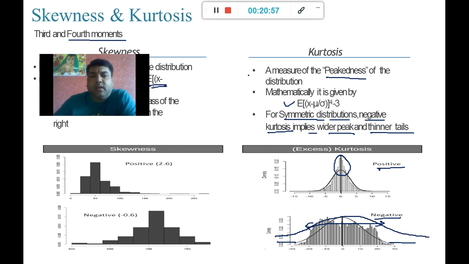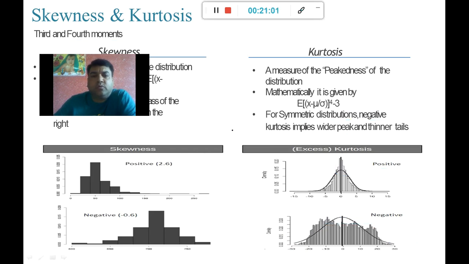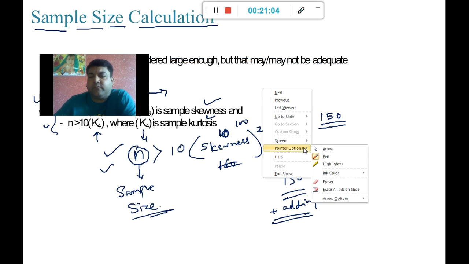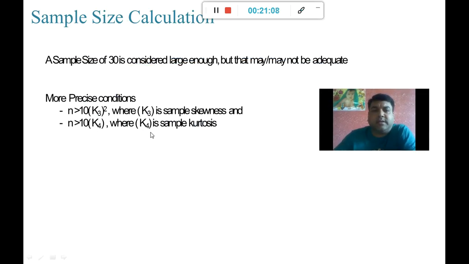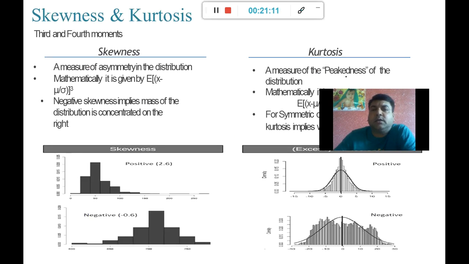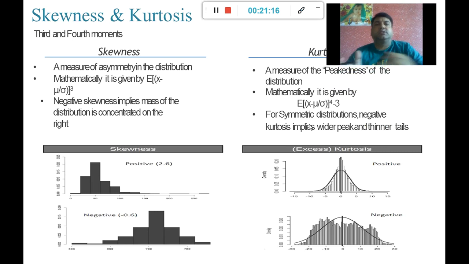So this is how we calculate the skewness and kurtosis value, and we use these values for the purposes I have just explained to you. That is, to calculate the sample size and to understand the distribution of the data: how symmetrically or asymmetrically the data is distributed, what the peakedness of the data is, or how widely the data is distributed. To understand that, we basically go for skewness and kurtosis.